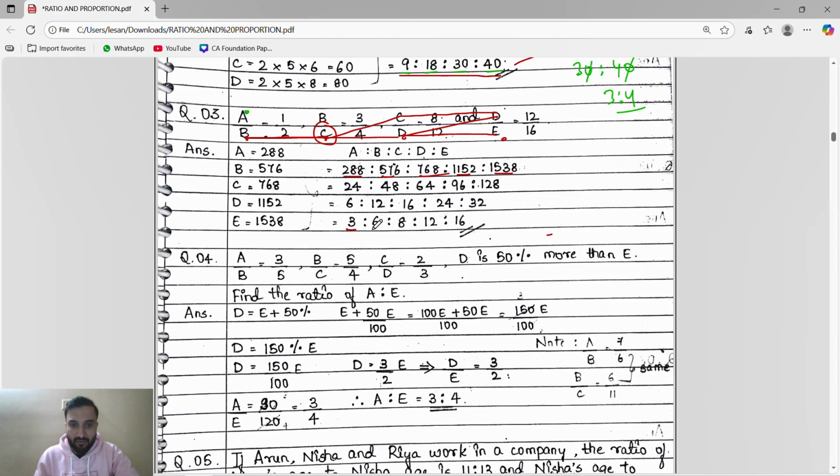After simplification we will get this A, B, C, D, E value. 3 is to 6 is to 8 is to 12 is to 16. Guys, the thing is you should have to know how to simplify by cancelling. Okay, this is a common maths multiplication. You should have to know how to simplify it.